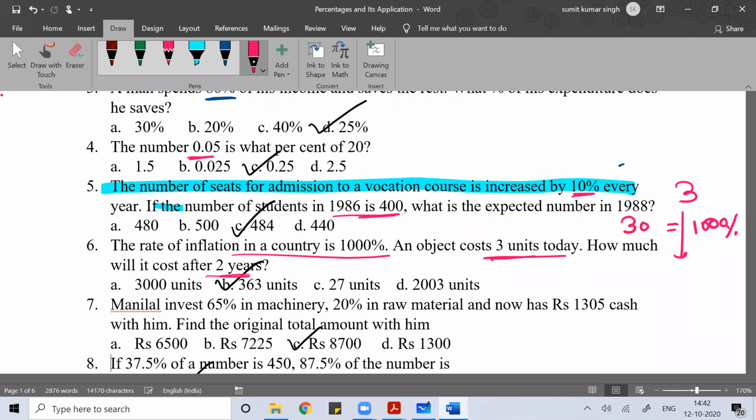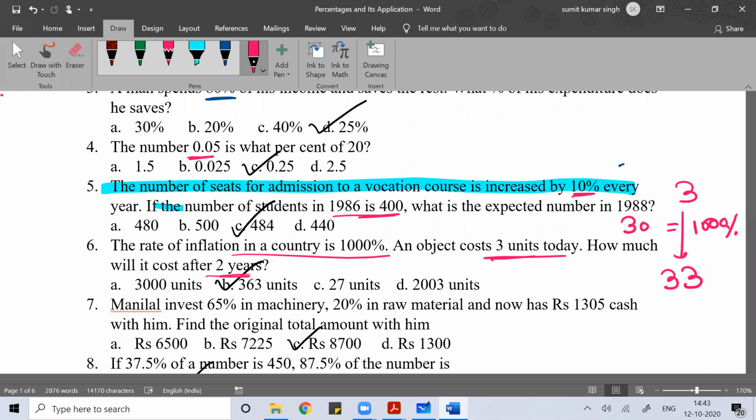30. 100% of 3 is 3. 200% of 3 is 6. 300% of 3 is 9. So 1000% of 3 would be 30. So it increases by 30 and becomes 33. The rate of inflation in the country is 1000%, so a 3 rupee thing next year becomes 33.